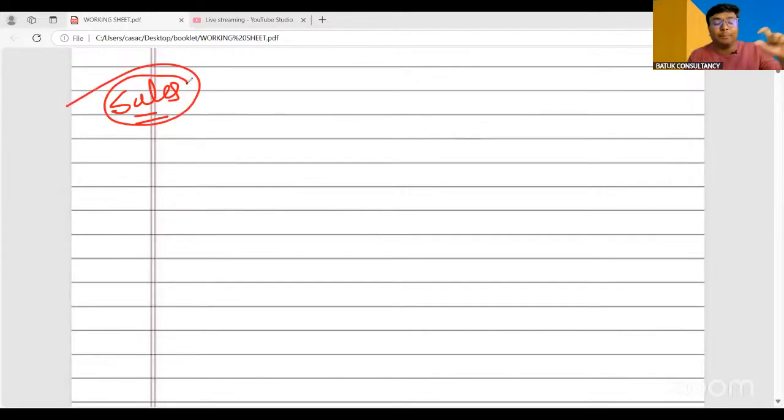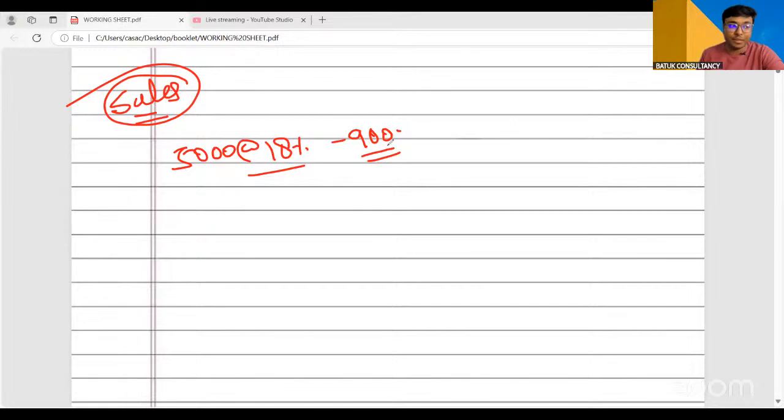Now, when a particular person is going to make the sales or supply, in such a scenario, suppose after making that sales I have issued one invoice of 5,000 rupees at the rate of 18%. The tax amount is 900. In that case, suppose in future I want to reduce the outward supply, or I want to enhance the outward supply. Okay, there may be two scenarios.